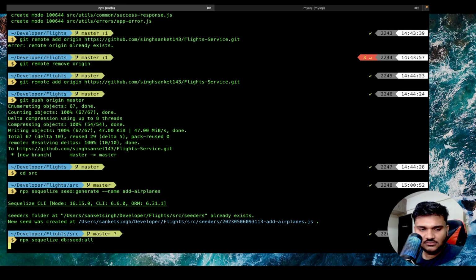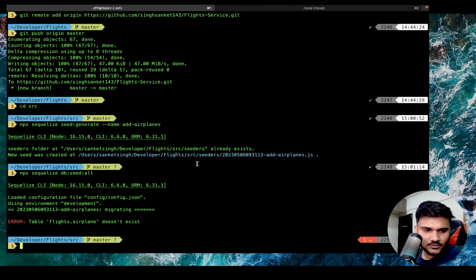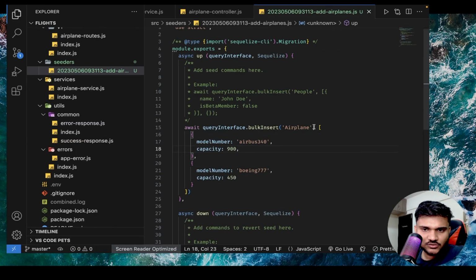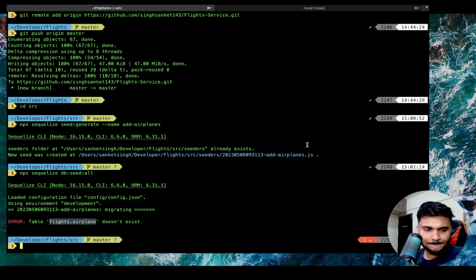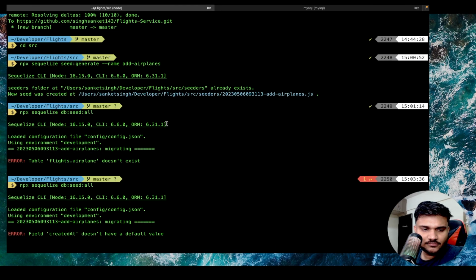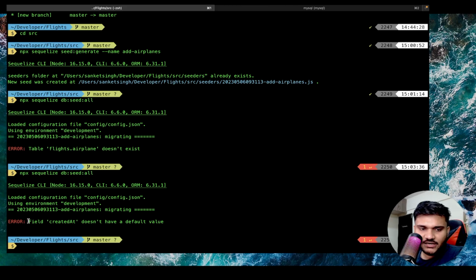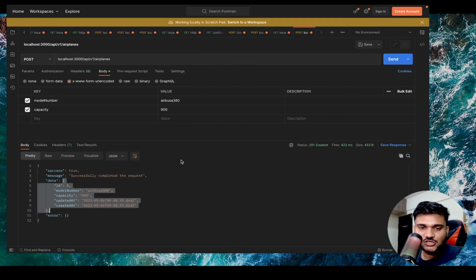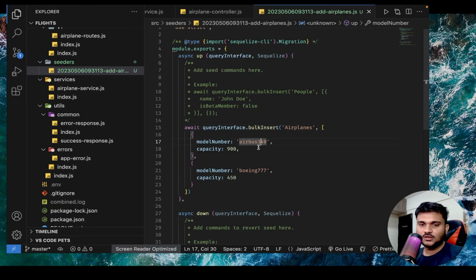If you press enter, okay, it says flights.airplane doesn't exist. I guess you need to do airplanes. Let's try again. And now you can see it is throwing an error at createdAt also. Now why is it throwing an error at createdAt? Because if you carefully see, we have a createdAt and updatedAt property as well. So you need to actually mention those things here as well. So let's quickly add it.